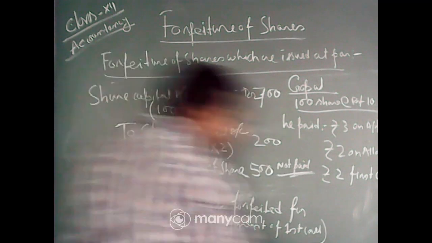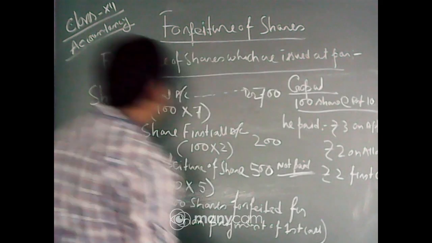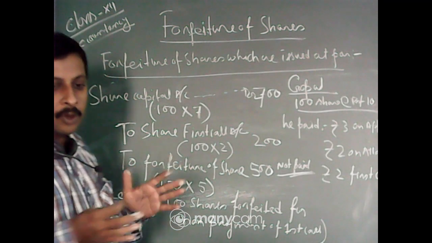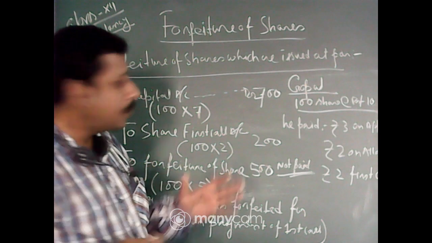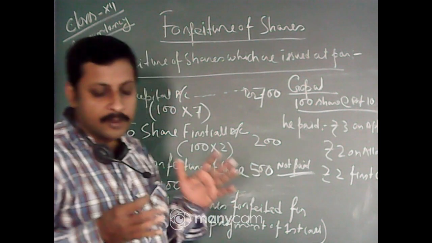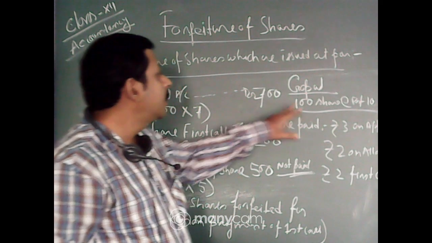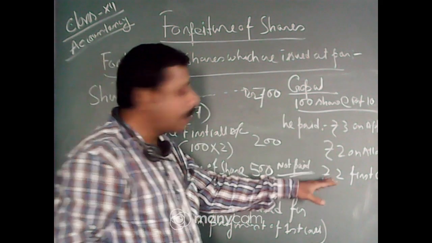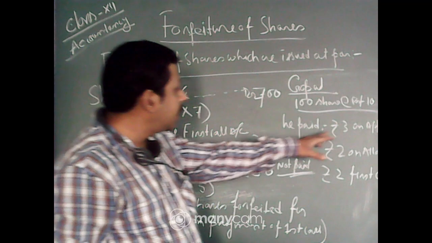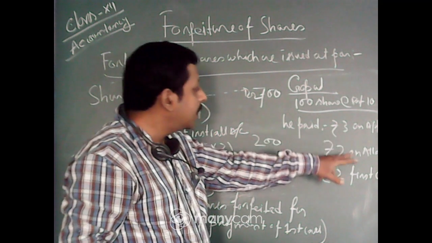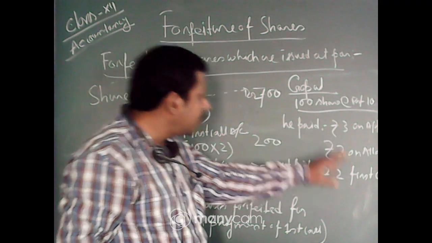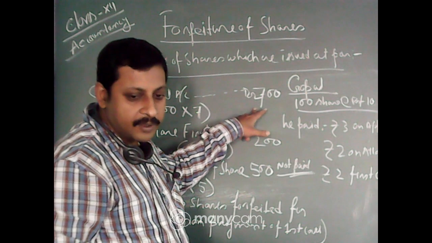What have we actually done? First we see the total called-up value, how much call was actually made by the company, and then the forfeited shares. That is 100 shares we forfeited. What is the total called-up value by the company? They called for the application, for the allotment, and for the first call. That amount should be debited first to share capital account.